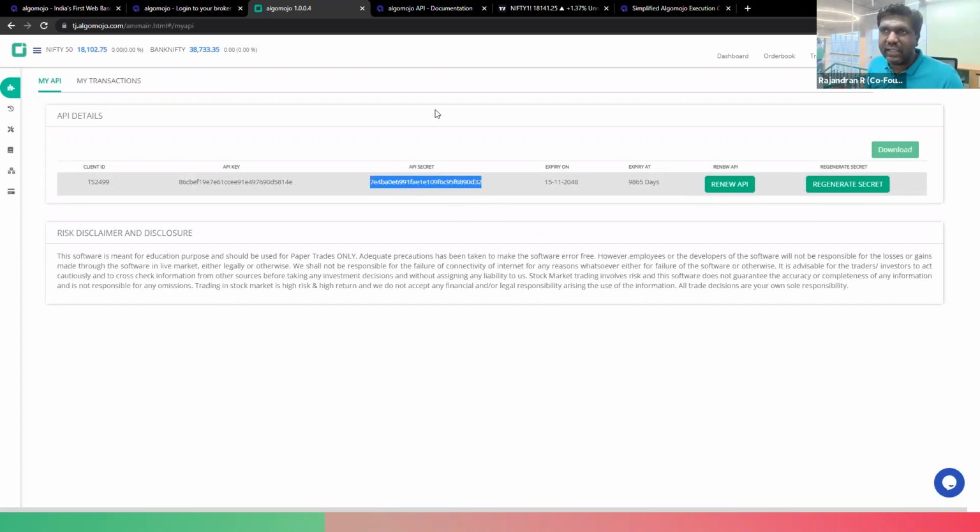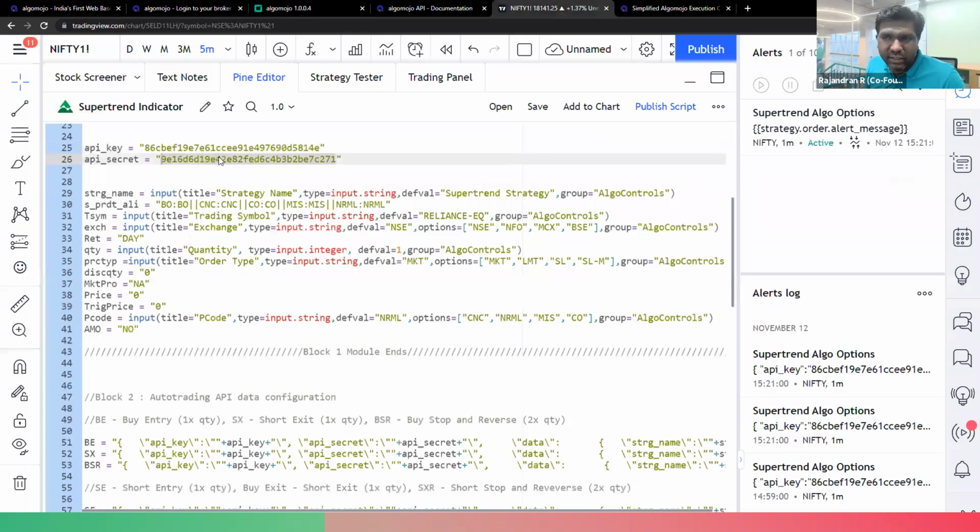Now this secret key is known only to me, so I can use it in my application so that nobody can misuse it. If anybody sees that my API key has been stolen or somehow exposed to the public, you can simply regenerate the API secret key.